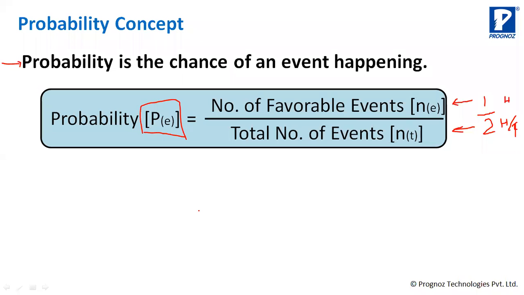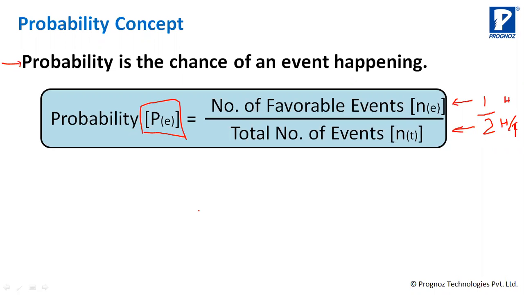What will be the probability of getting tails? क्या होगा? Same. 1/2. Very good. The reason: there is only one tail, so favorable event is only one, and total number of events is either head or tail, so that will also be 2. So it will also be 1/2.